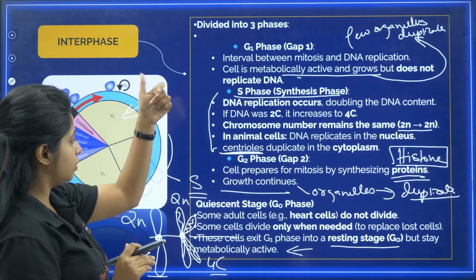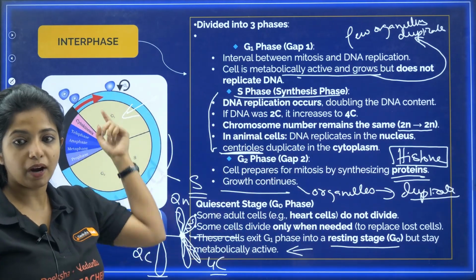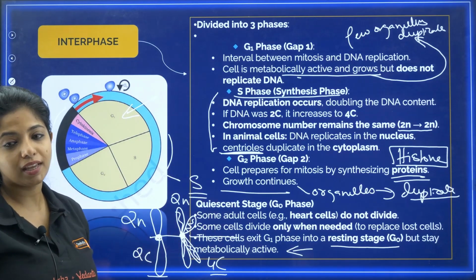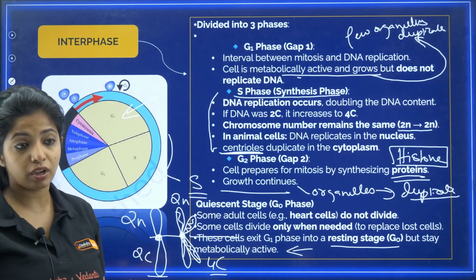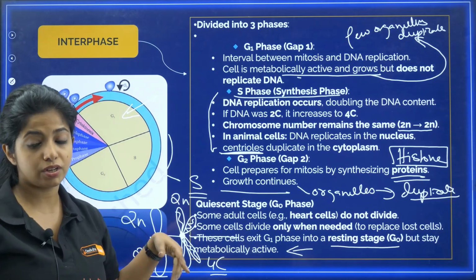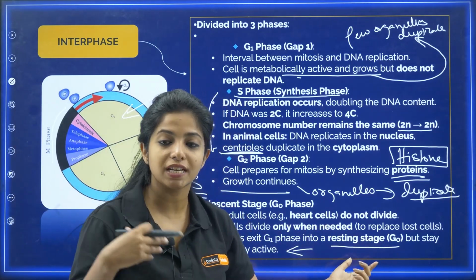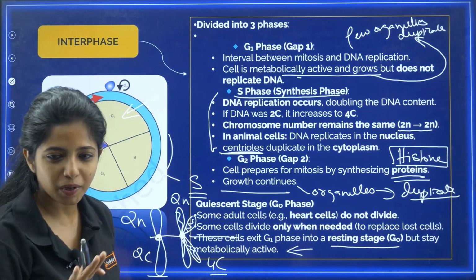So interphase has G1, S and G2. Apart from that, you have G0, which is known as the quiescent phase or resting phase. Do not think that interphase is known as the resting phase and this is also known as the resting phase. No, G0 is known as the resting stage or quiescent stage. I hope that is clear.